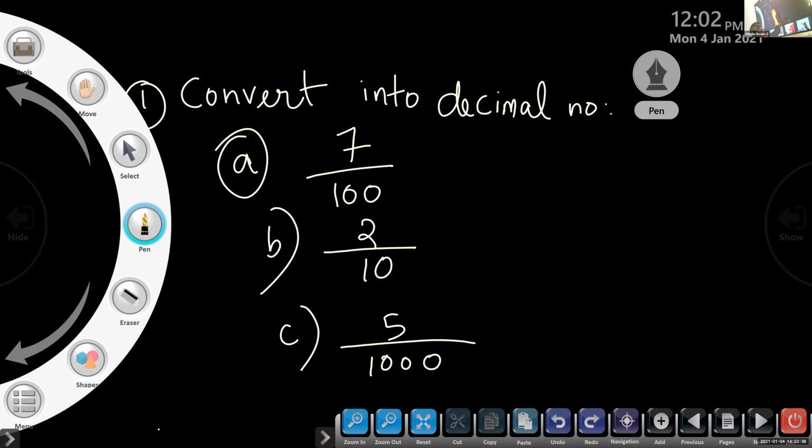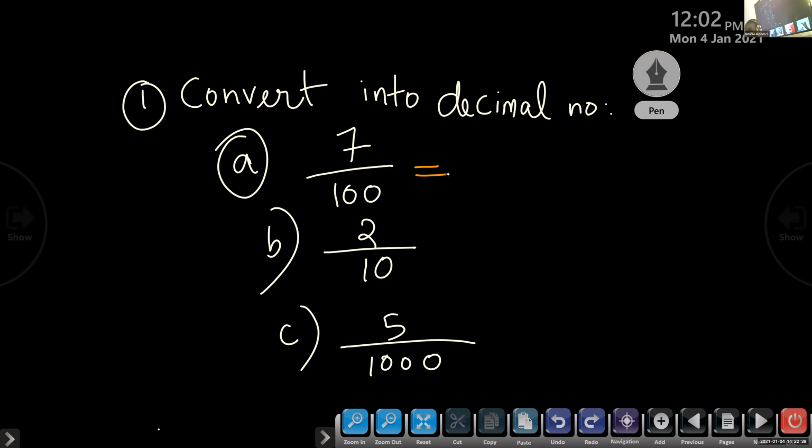Rohit, question number A, 7 by 100. 0.07. Children, please see here. We have 2 zeros. So after the decimal point also, we should have how many digits? 2. Okay, very good. So Ananda, question number B.